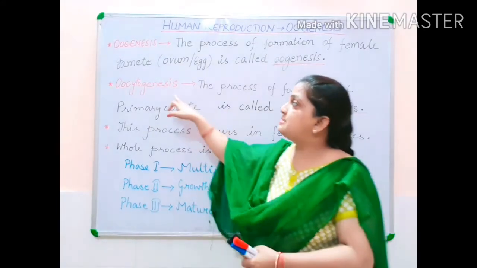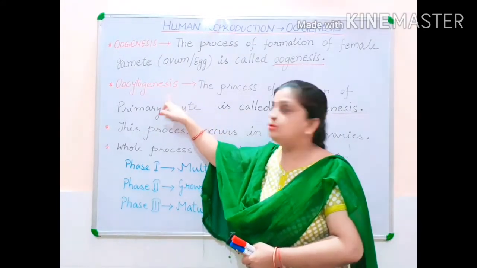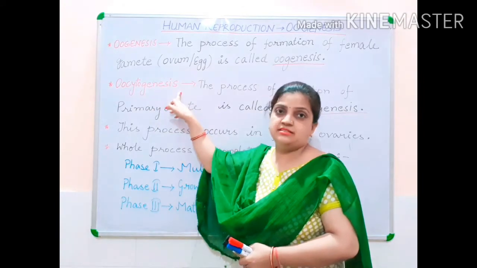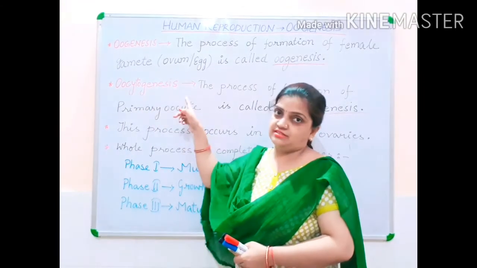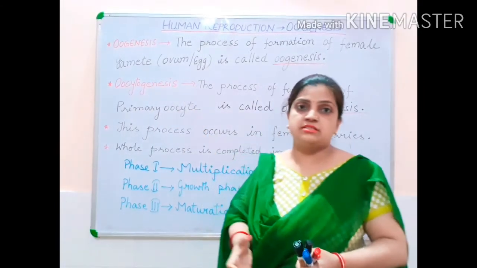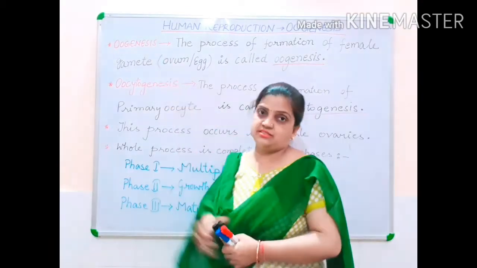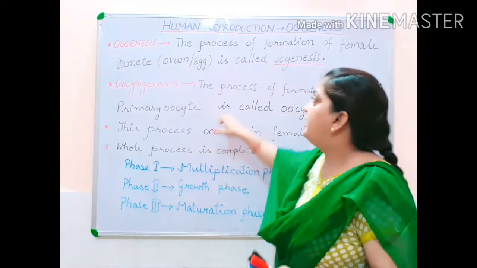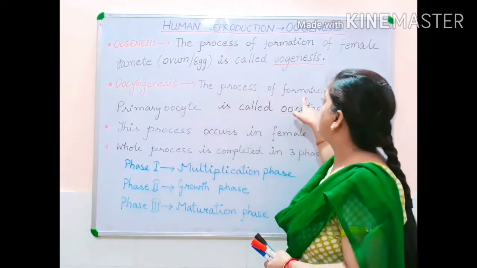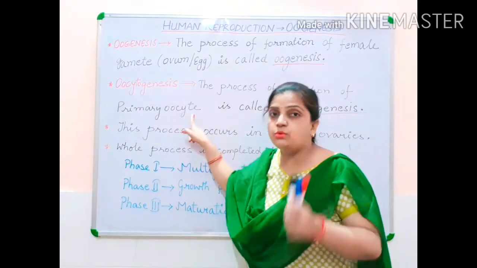Now, there is another term mentioned on the board, oocytogenesis. Oocytogenesis is again a process which takes place within oogenesis. It is the process of formation of primary oocyte.